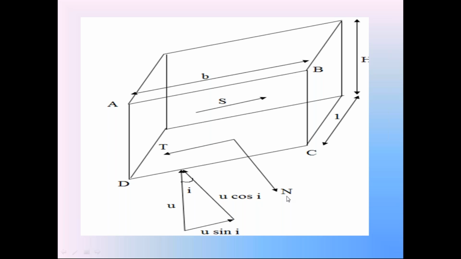These two components are opposite in direction, whereas the tangential components are T, the tangential component of weight W, and U sin i, the tangential component of pore water pressure U. We calculated this U value already: pore water pressure U is equal to gamma w into H cos i.